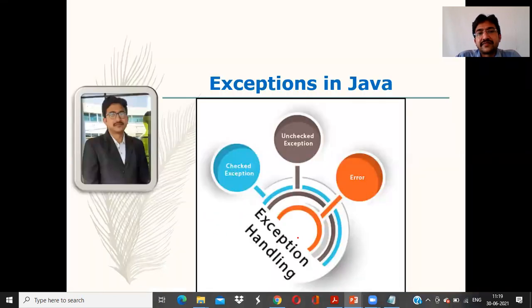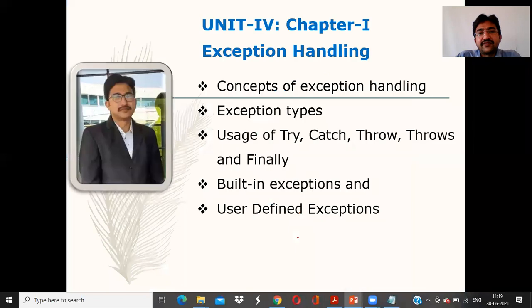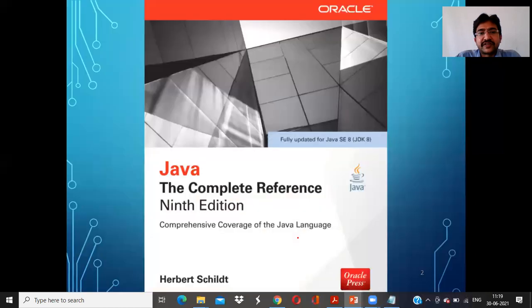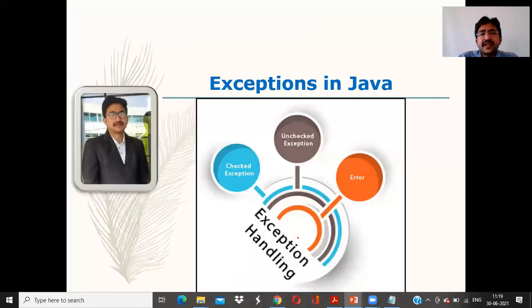The first topic of today. In this class, we'll focus on the concepts of exception handling, in detail, and also exception types. These are the two topics we will be seeing in this class. Let me start with exception in Java.